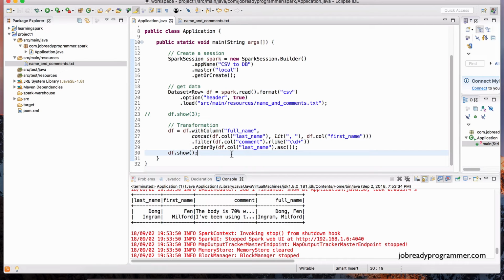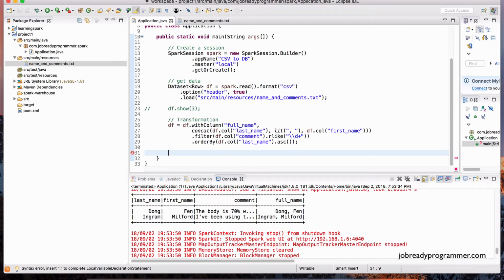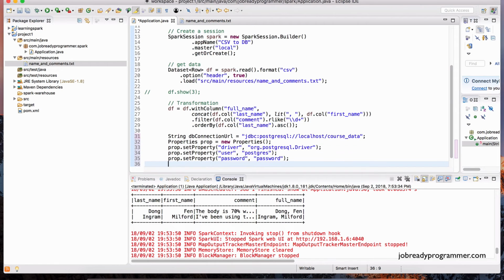Now to complete this example, I'm going to save this modified data frame into a database table. So instead of showing the contents, I don't want to show anything. I actually want this data to be saved into a database. So if you're familiar with JDBC, the code that I'm about to paste is probably familiar to you. Let me paste it right here.